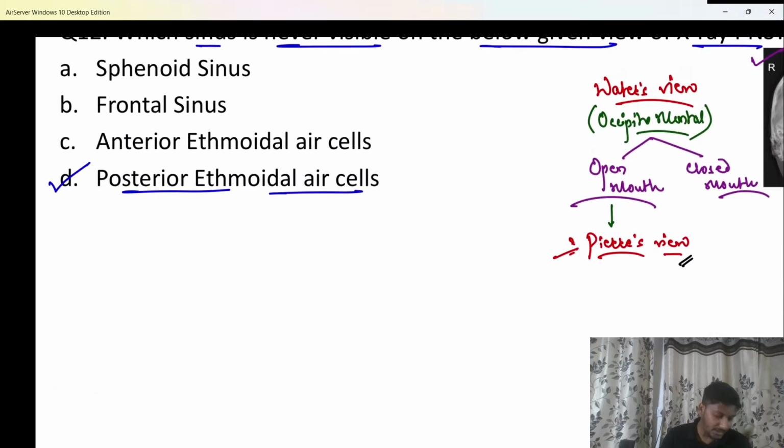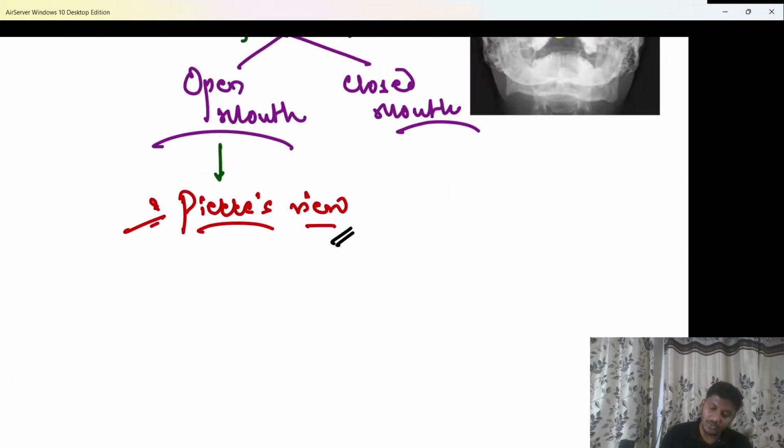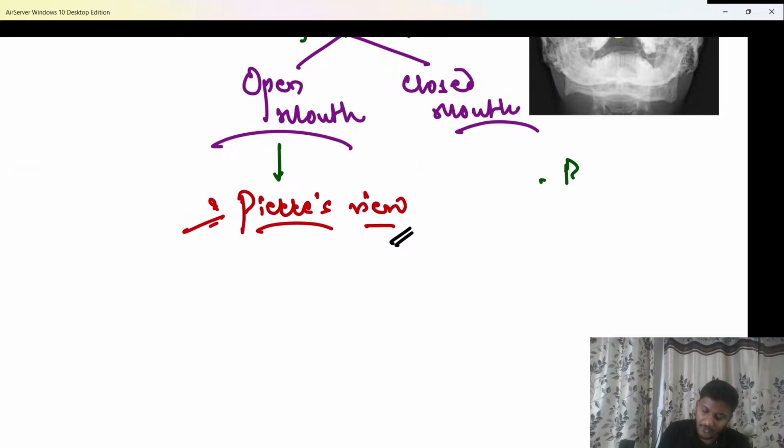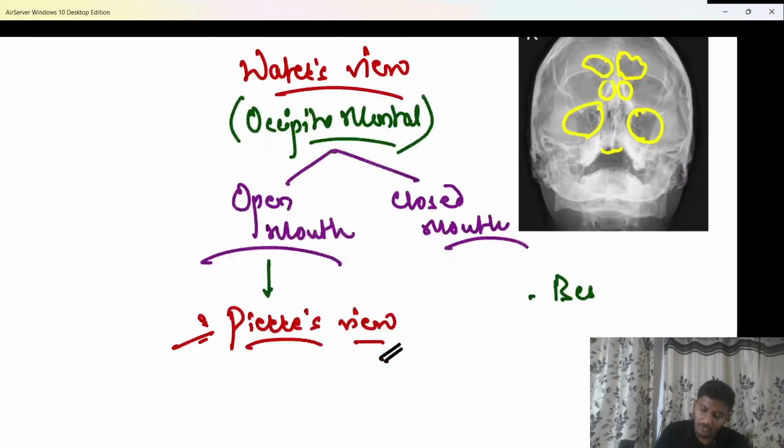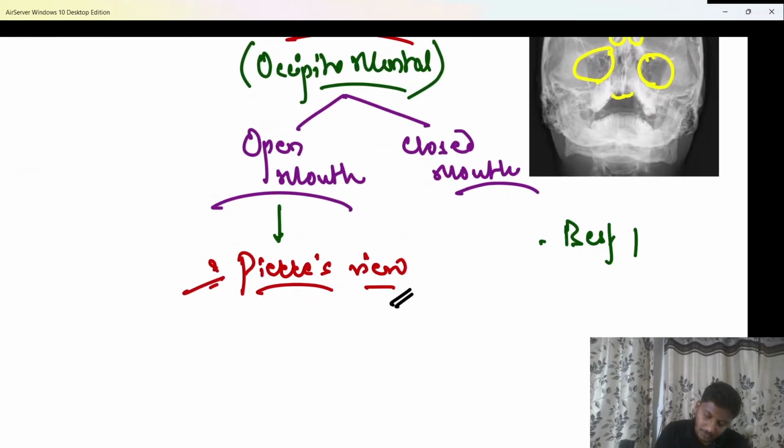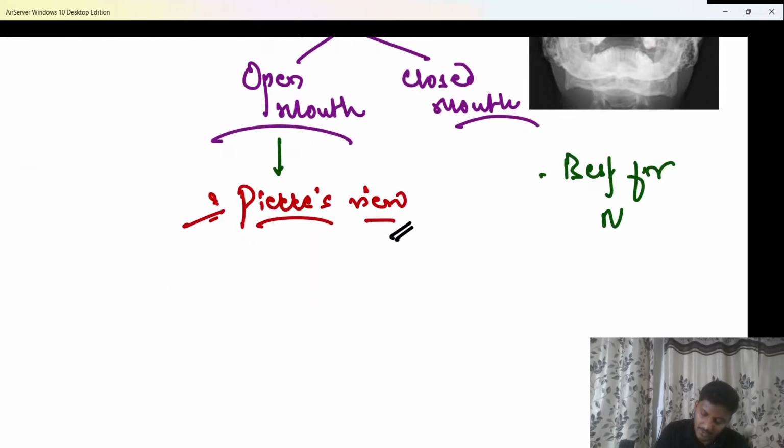So do remember in maxillary sinus, if they ask you which is the best view, the best for maxillary sinus has to be the Waters view. Okay, so do remember, it is seen very clearly here. So please remember the best for maxillary sinus is the Waters view. That has to be remembered.